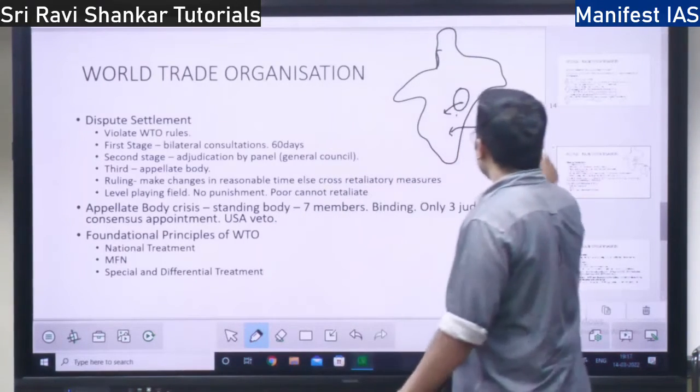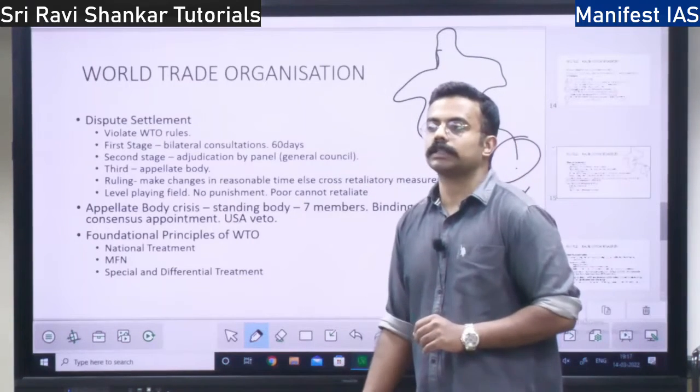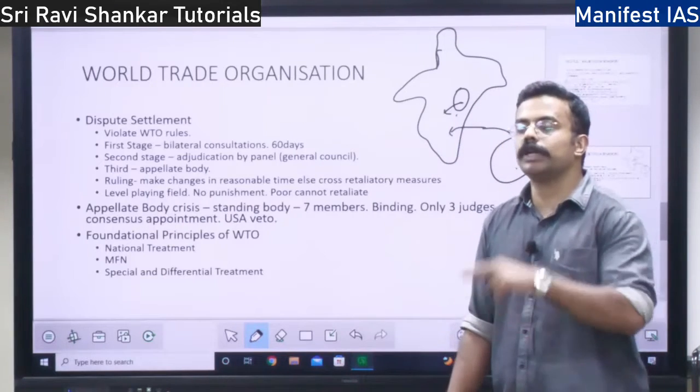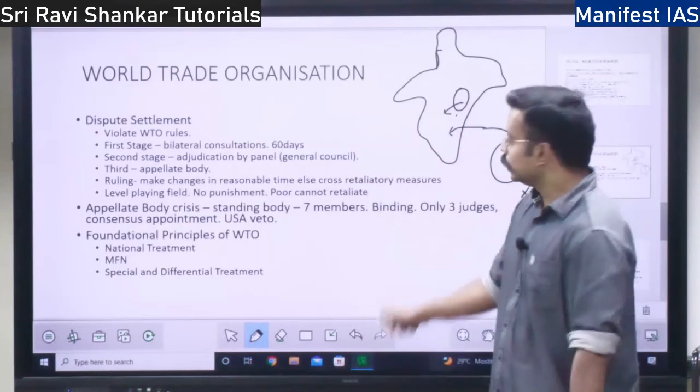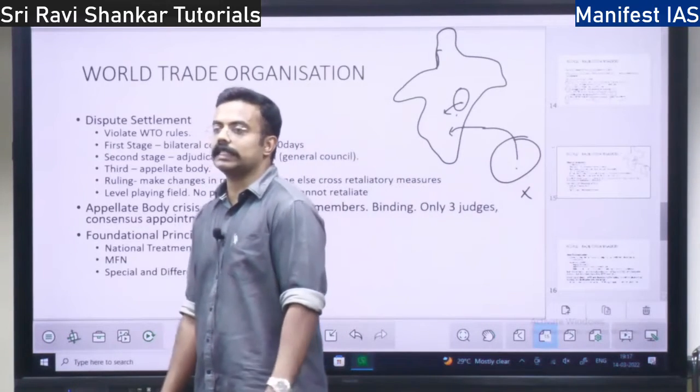That is, foreign products should also be treated like a national product in product manufacturing. There should be no extra tax. There should be no non-tariff barriers. That is the concept of national treatment under the World Trade Organization.